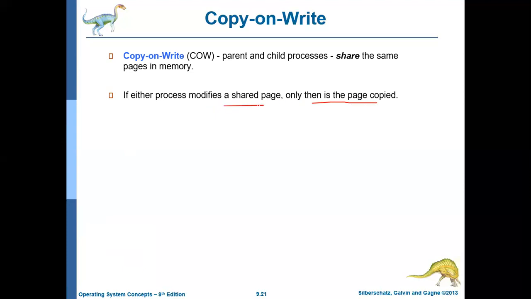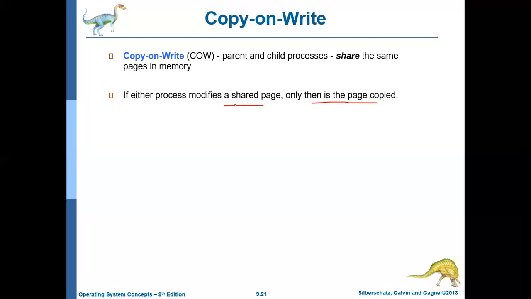When they perform a write operation, make a copy of that page alone. If the child process wants to perform a write operation, then before performing it, make a copy of that page alone for the child process. For the page on which the child wants to write, there will be two copies.